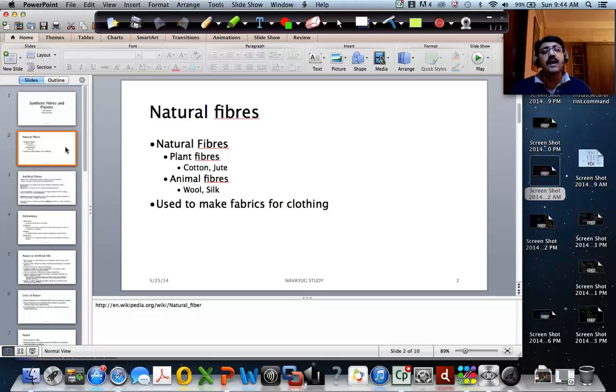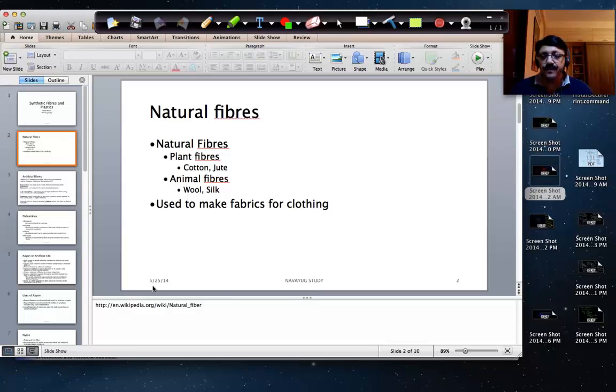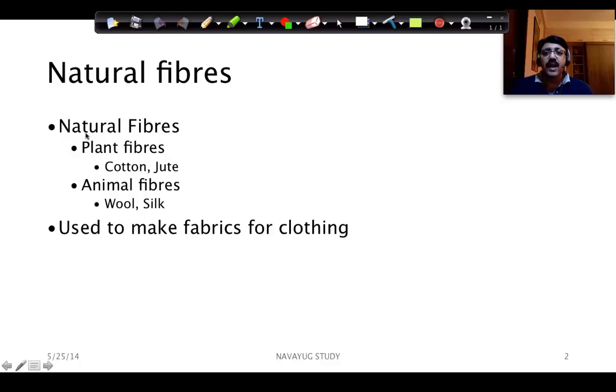The origin of these natural fibers could be from plants or from animals. If you look at natural fibers, there could be plant fibers. Examples are cotton and jute. The cotton thread is made out of the fiber which you get from the cotton plant. Same thing with jute: the fiber you get from jute is used to make jute thread, and from there you make clothes and various materials which are used in textiles.